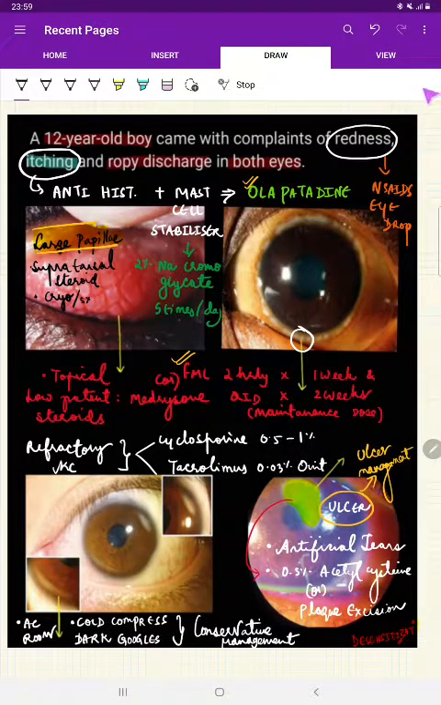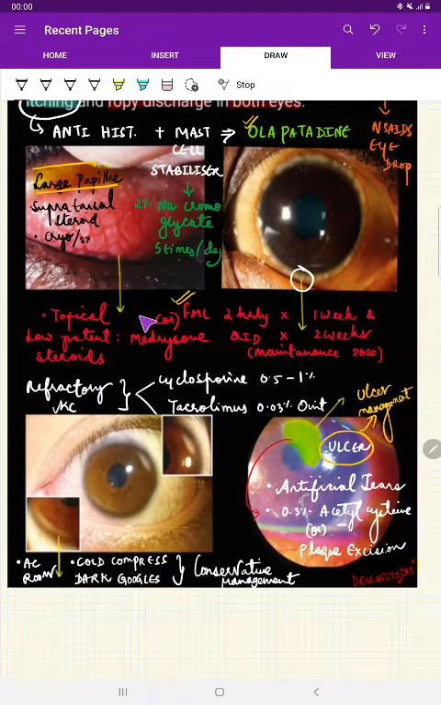Now coming to the management. Simple. See, what is the presentation? Redness. So this is an acute inflammation. Give NSAID eye drops. Itching: antihistamine and mast cell stabilizer, example olopatadine. Mast cell stabilizer alone, 2% sodium cromoglycate, 5 times a day we can give. Right. The ropy discharge is because of the inflammation. You control the inflammation, and the discharge will settle down.